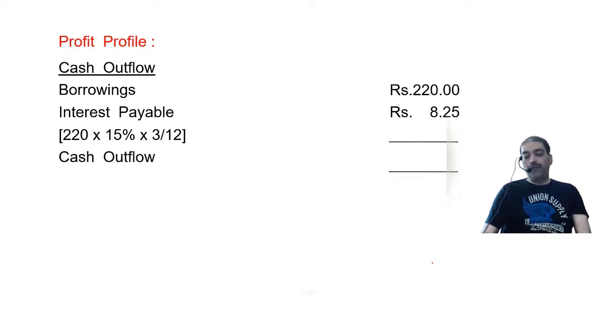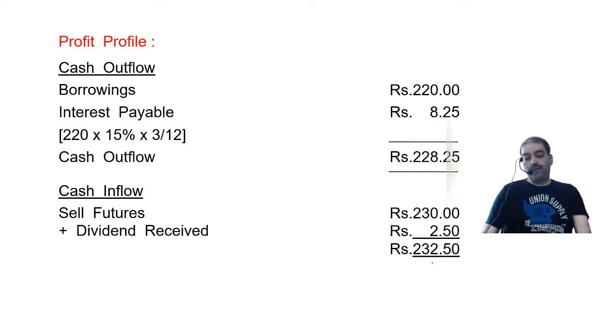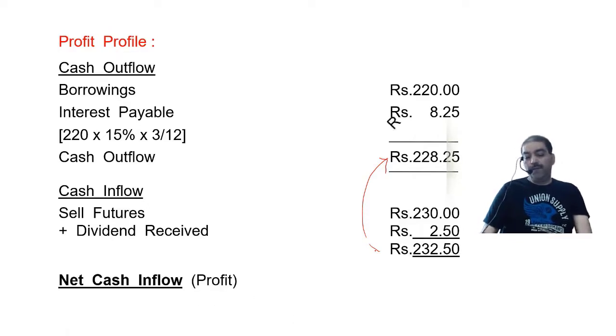So cash outflow is going to be 228.25. What is my cash inflow? On selling the futures, I will be receiving 230 plus a dividend of 2.5. So total cash inflow is 232.5. 232.5 minus 228.25. So there is a net gain of 4.25.